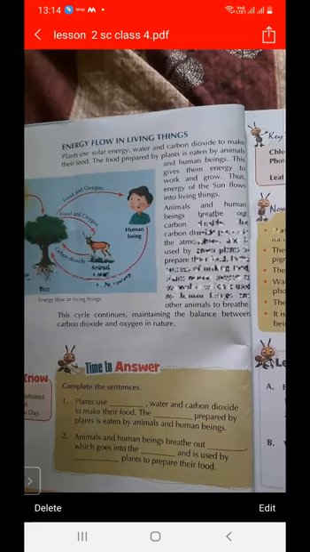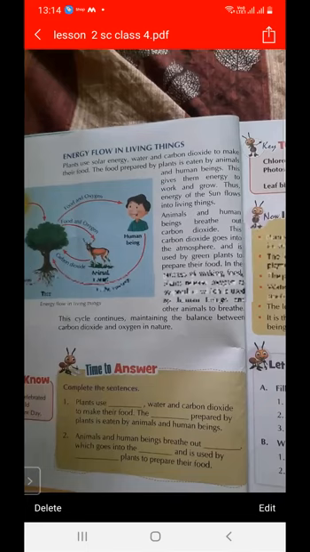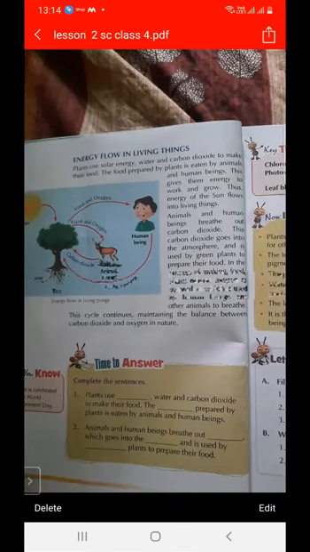When plants prepare their food, there is an exchange of energy. They release oxygen and they consume carbon dioxide. After food is prepared by the plants, it is used by the human being. In the process of making food, plants release oxygen as a byproduct, which is used by human beings and other animals to breathe.